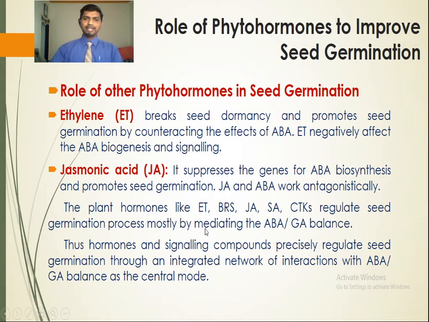The phytohormones like ethylene, brassinosteroids, jasmonic acid, salicylic acid and cytokinins regulate the seed germination process mostly by mediating the ABA-GA balance. Thus, hormones and signaling compounds precisely regulate seed germination through an integrated network of interactions with the ABA-GA ratio balance as the central node. So this is the role of phytohormones to improve seed germination.